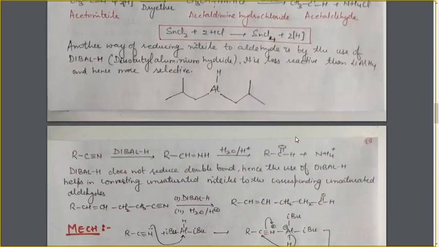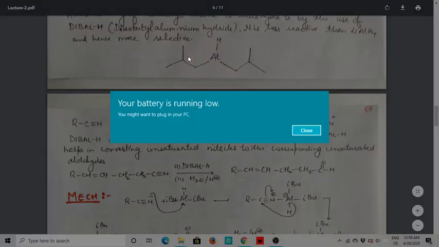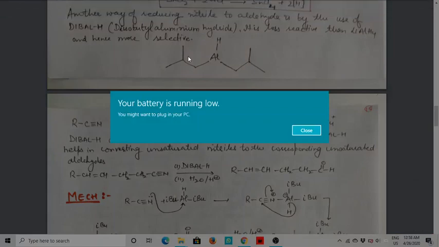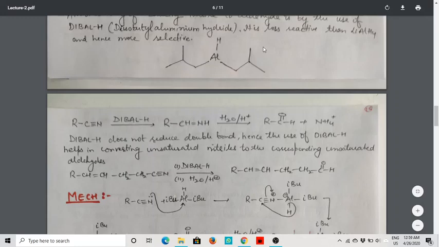Now there is another way of reducing the nitriles, that is by the use of DIBAL-H. Now what is this DIBAL-H? It is diisobutyl aluminum hydride. So another way of reducing the nitriles to aldehydes is by the use of DIBAL-H.